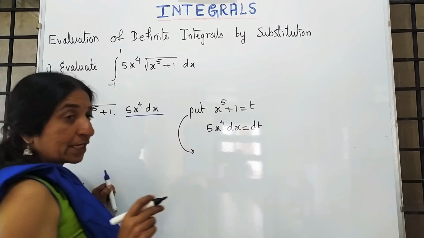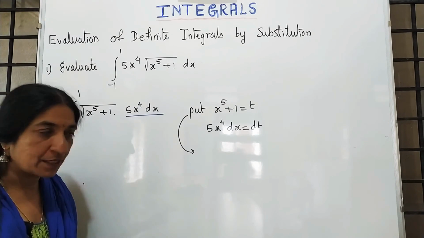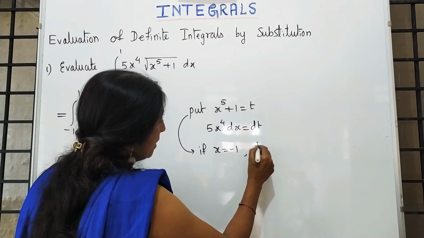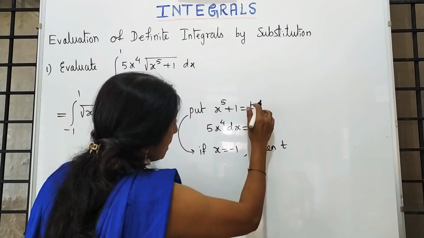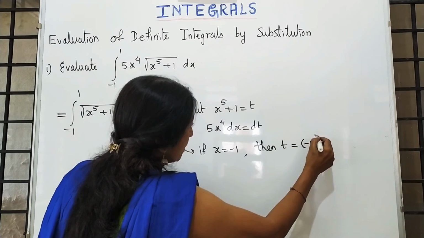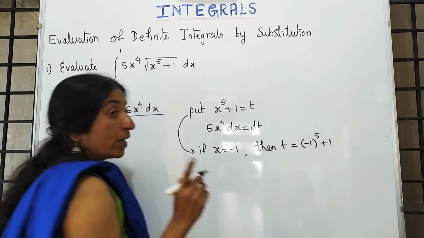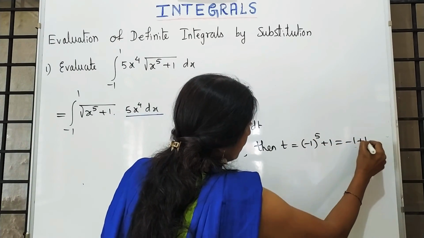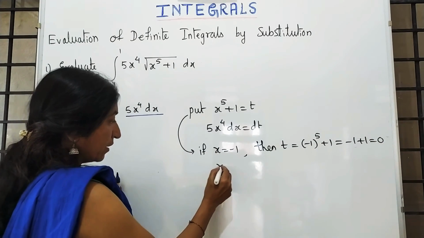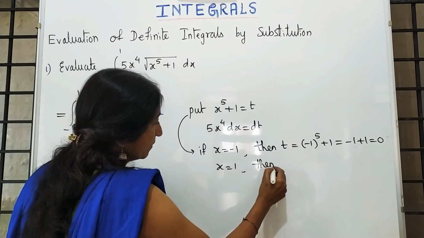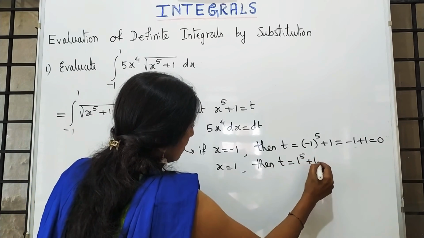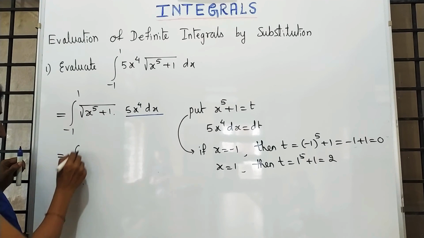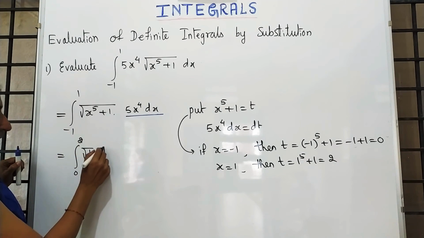Whenever we do the method of substitution, we have to change the limits. If x is minus 1, the lower limit, then t is equal to minus 1 raised to 5 plus 1. Minus 1 raised to the power 5, an odd number, is minus 1. So it is 0. And if x is 1, then t is 1 raised to 5, which is 1, 1 plus 1 is 2. See, the limits are 0 to 2 root t into dt.